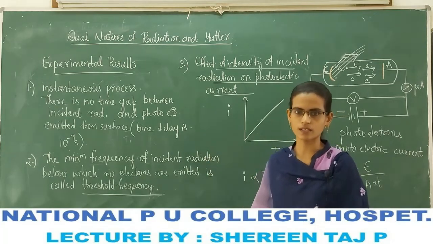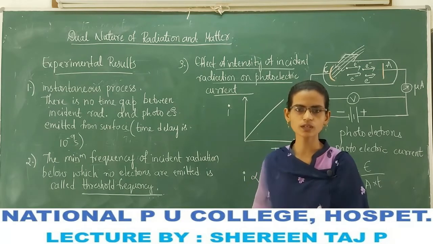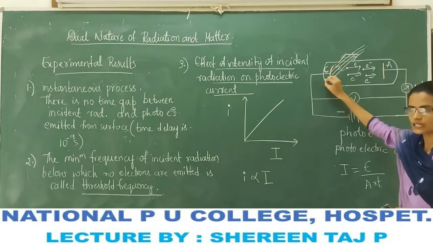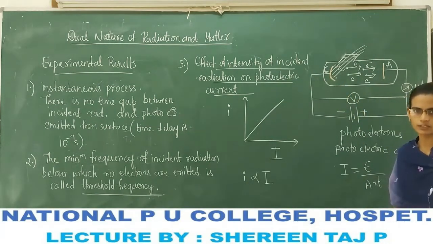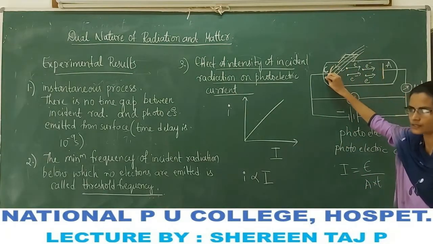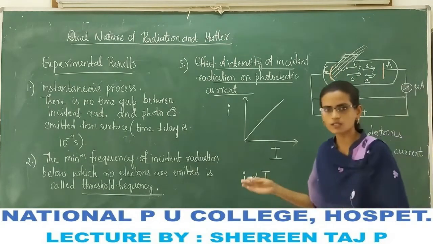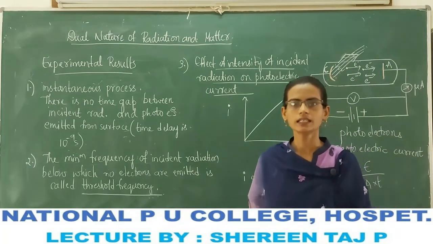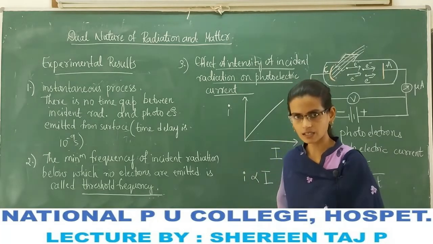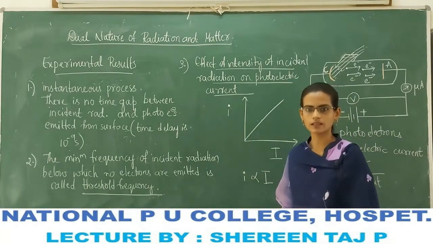Or otherwise, if we are not using different sources, if we use only one source, intensity can be changed by changing the distance between this source and this photosensitive plate C. By varying the distance also, we can vary the intensity. If intensity increases, then the photoelectric current also increases.